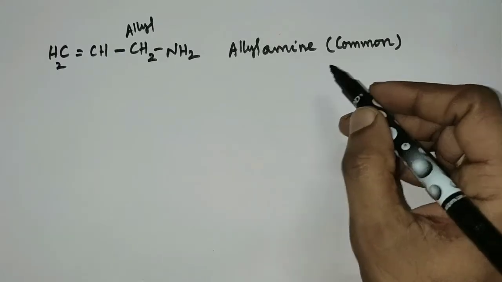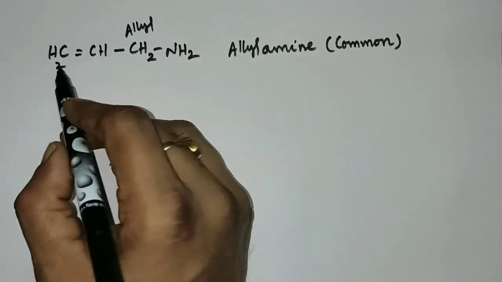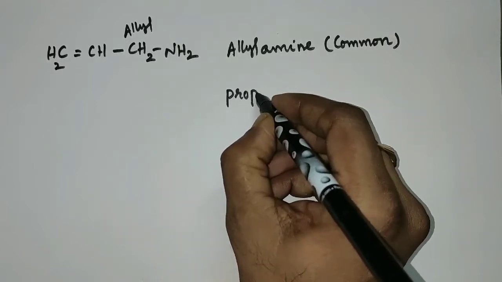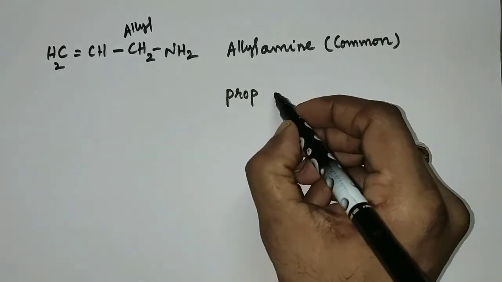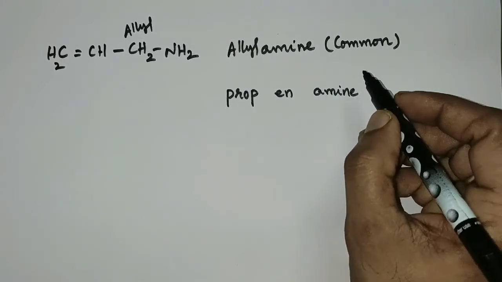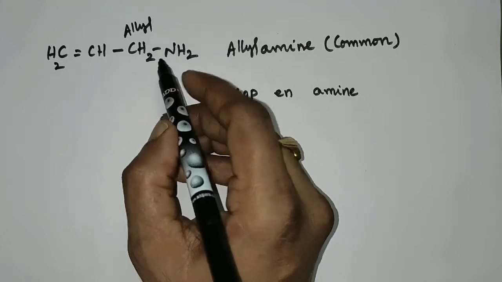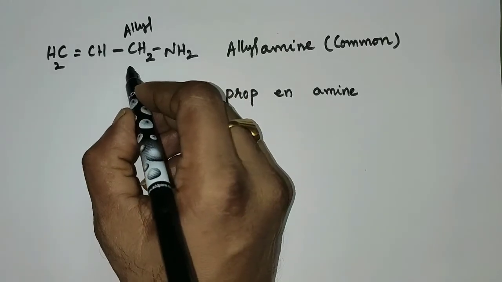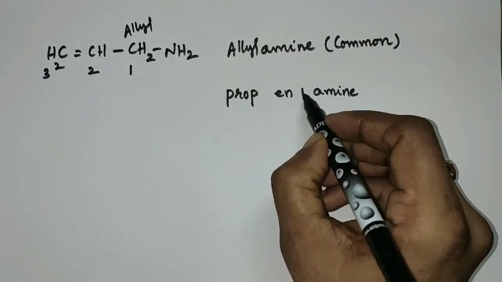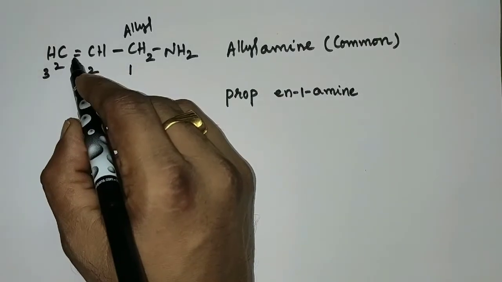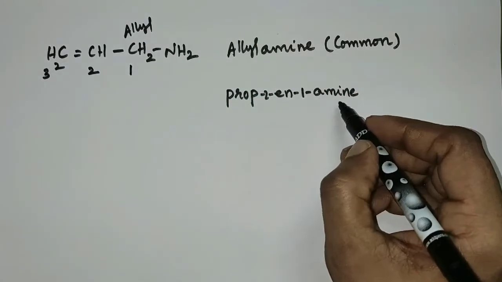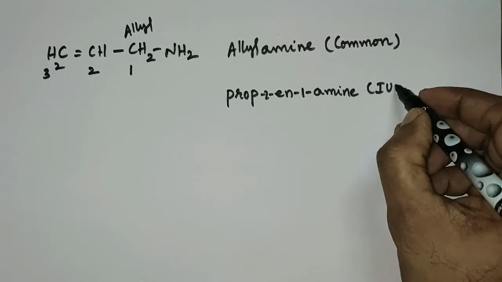When you come to the IUPAC name, the amine group is bonded to a carbon chain with 3 carbon atoms. So prop, but it has unsaturation, in amine. We need to give more priority to the amine group. So the carbon atom to which amine is bonded is the first carbon, then second and third carbon. First carbon has amine and second carbon has the double bond. So prop-2-en-1-amine is the IUPAC name of allyl amine.